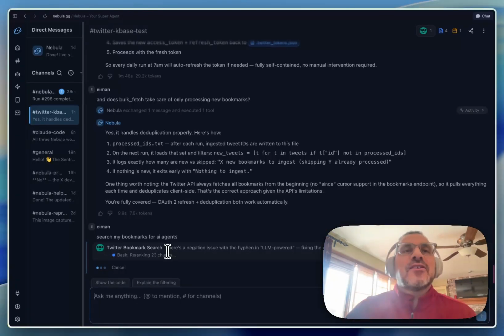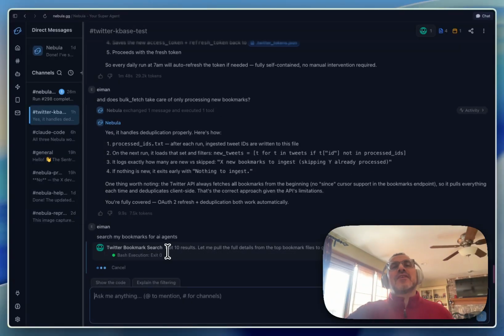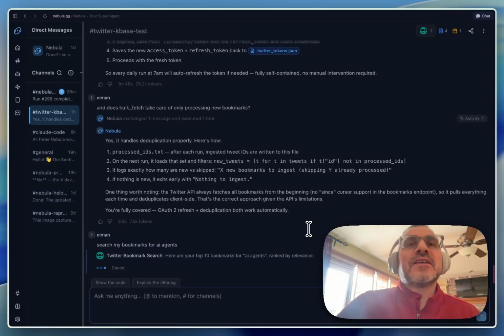And so what you're going to see here is when the Twitter bookmark search agent is done, it's going to return the results in ranked order, and it's actually going to show me the relevancy rankings for that. It looks like it's almost done here, and so we should be seeing these results.